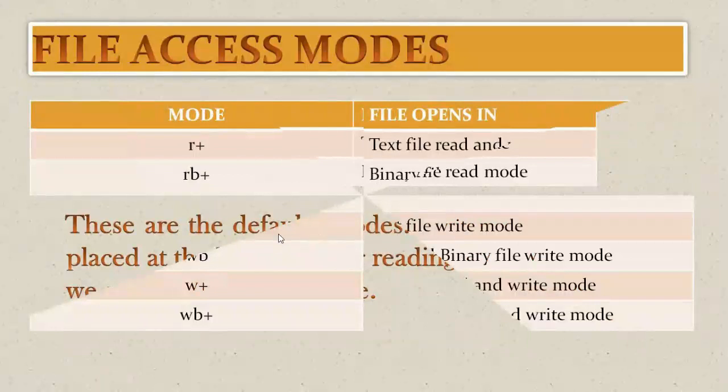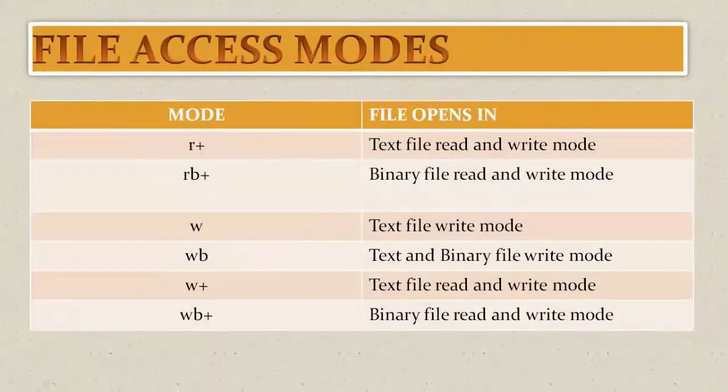Now this is the default access mode. What are the other modes that you can use? If I am going to write R plus, it means the file will be available to the user in both the modes. That means read as well as write. I can read and I can write. So this mode will be applicable especially when we would like to see the record from the file, and simultaneously we would like to write the record inside the file.